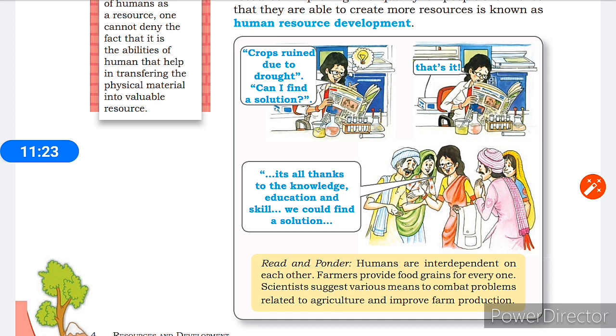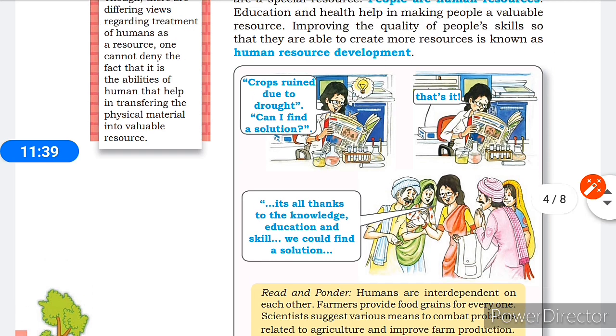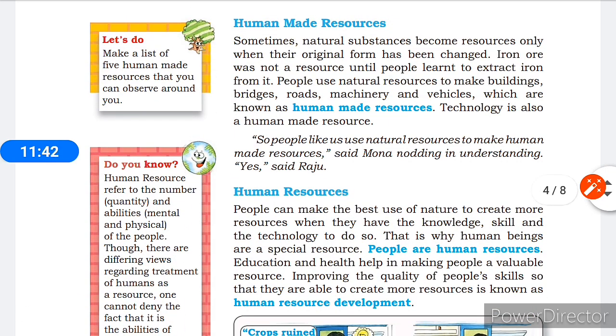It is found that with the traditional method, farmers used only the traditional seeds, but if they use HYV seeds, they found that the production of grain increased in the field. That is why it is called a human resource. People are a human resource.